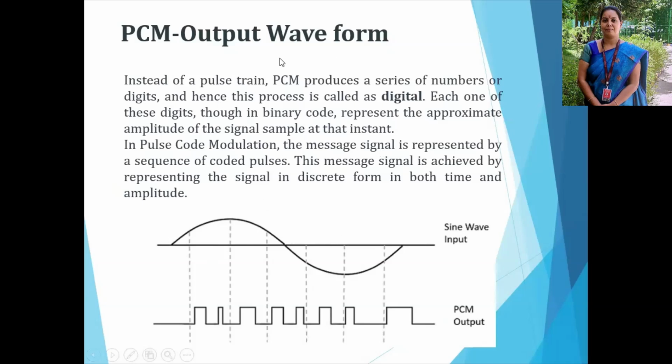Here, instead of a pulse train, pulse code modulation produces a series of numbers or digits, and hence this process is called digital. Each of these digits, in a binary code, represents the approximate amplitude of the signal sample at that instant. So in pulse code modulation, the message signal, modulating signal or baseband signal is represented by a sequence of coded pulses. This is achieved by representing the signal in discrete form, in binary numbers, zeros and ones, in both time and amplitude.